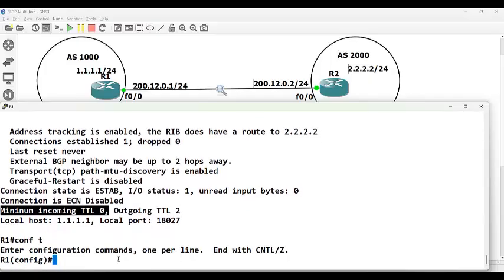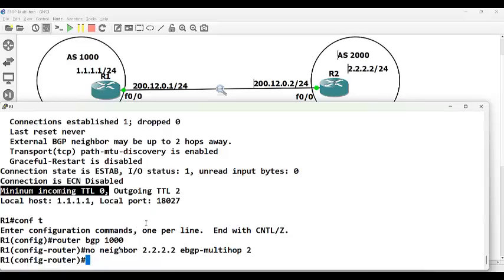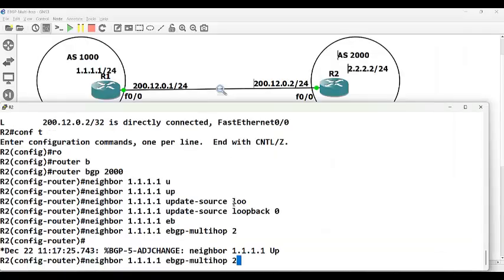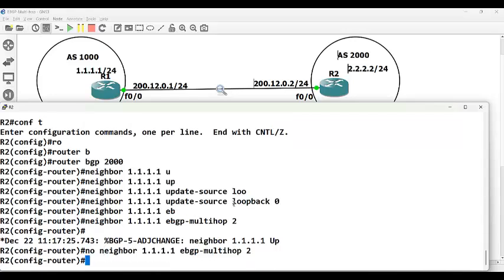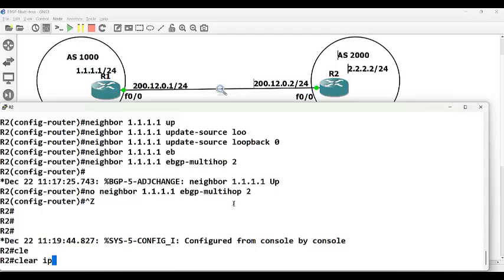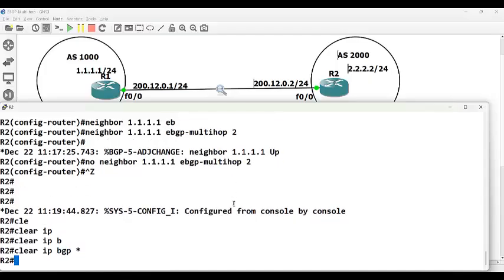Let us go and do that. I'm going to remove that eBGP multi-hop command on both the routers. And then let's refresh. Clear IP BGP star. This is to refresh. That's all.